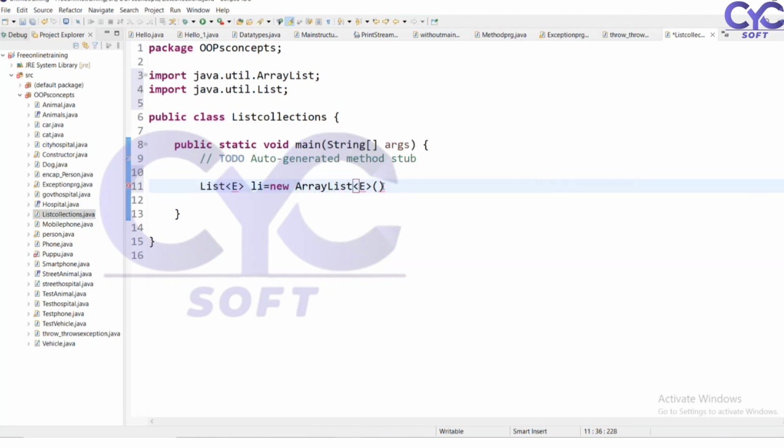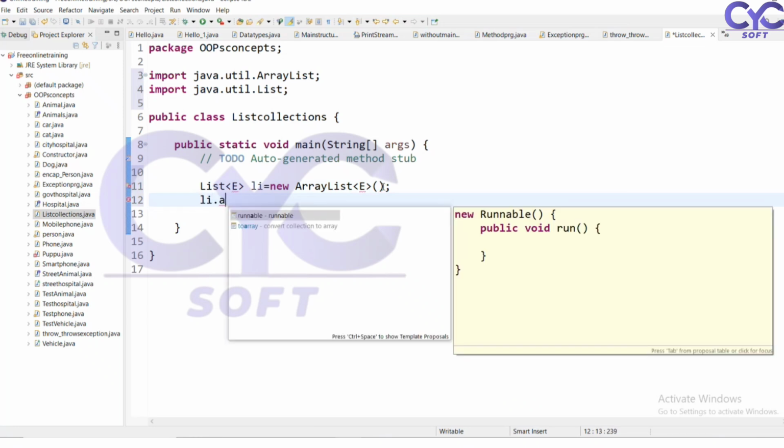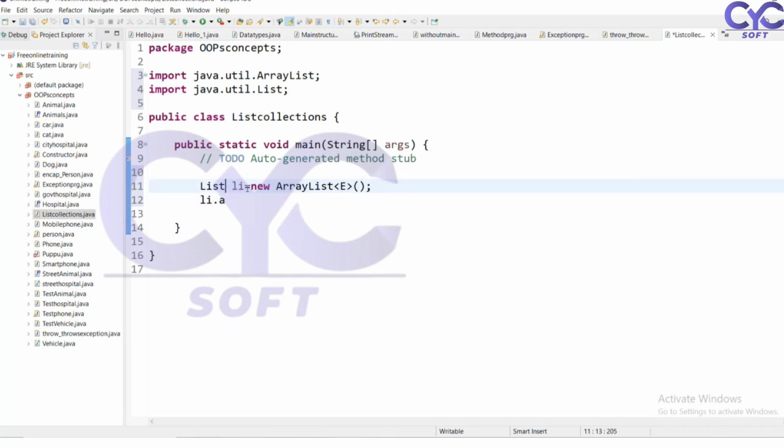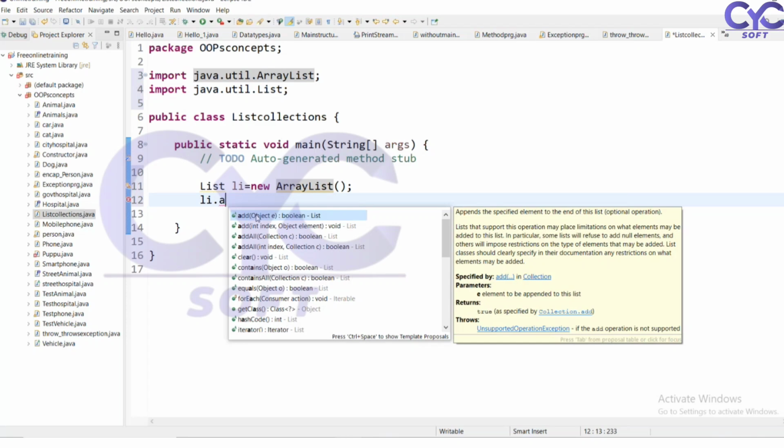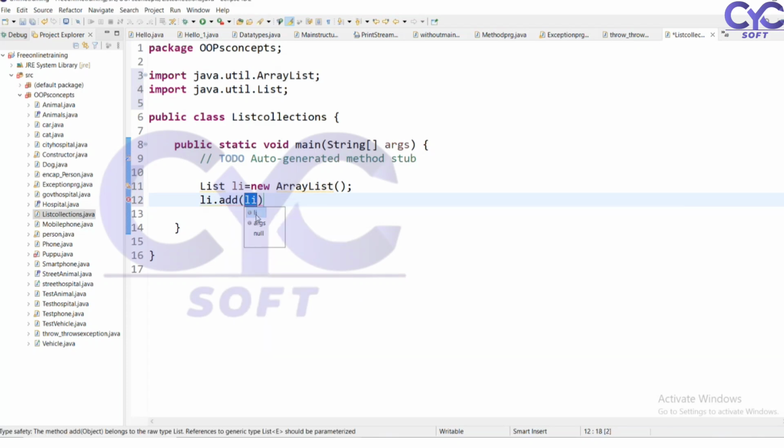I don't want to mention any specific type. So li.add. I can specify the type also, but here I don't want to specify the type. I am adding objects to the li object.